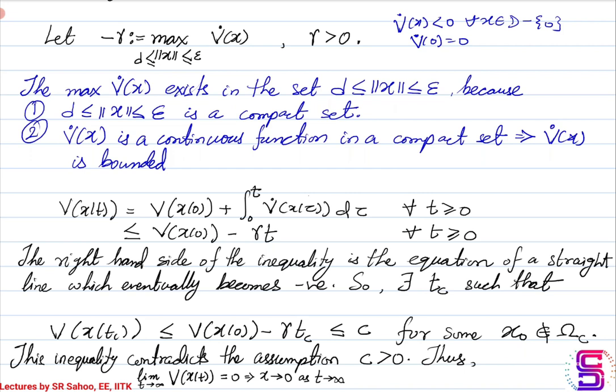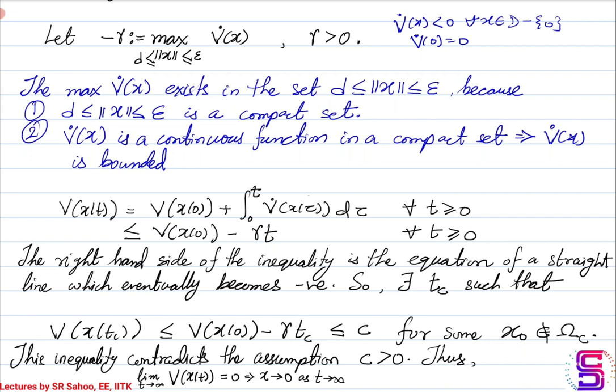Okay. Now there are a few things to note. One is the function v that we have defined here, which is positive definite with v dot being negative semi-definite, is also known as a Lyapunov function.